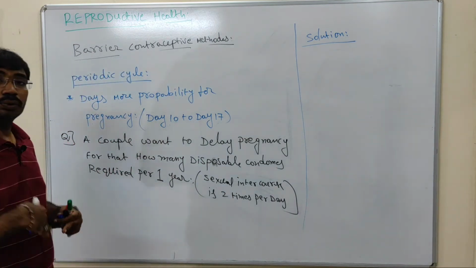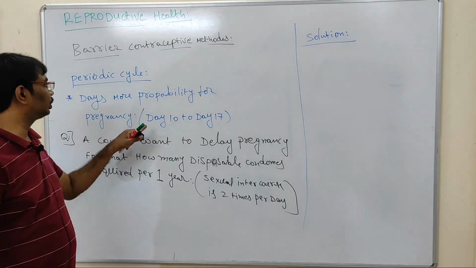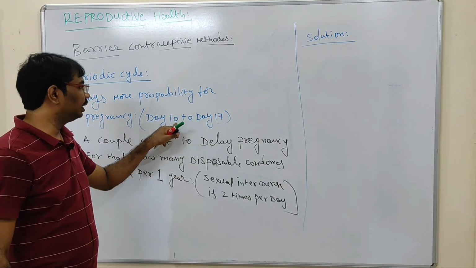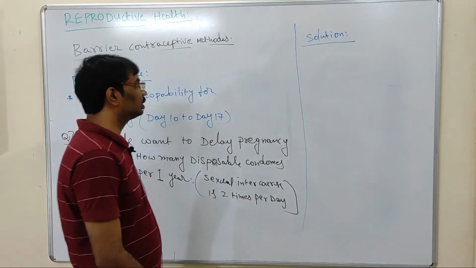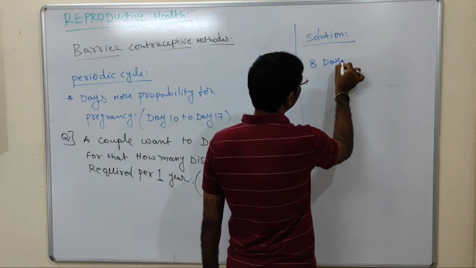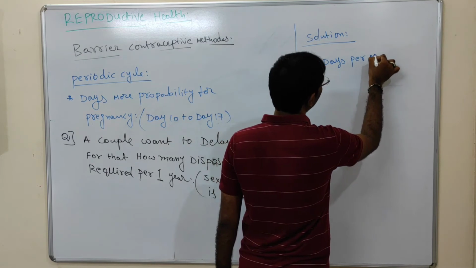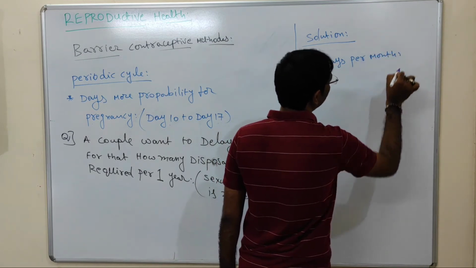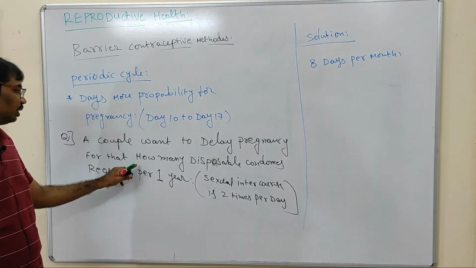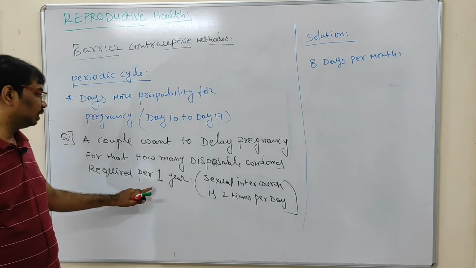So no need to use daily. Mostly the fertilization is present between day 10 to day 17. Day 10 to day 17 means how many days? 8 days per month. In these 8 days only, more probability is present for the pregnancy.